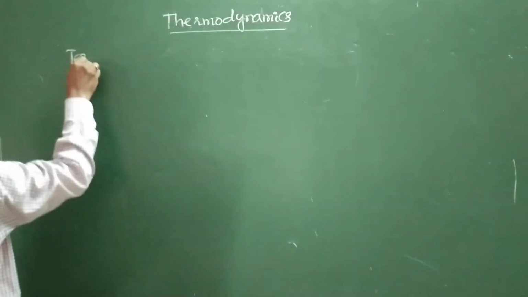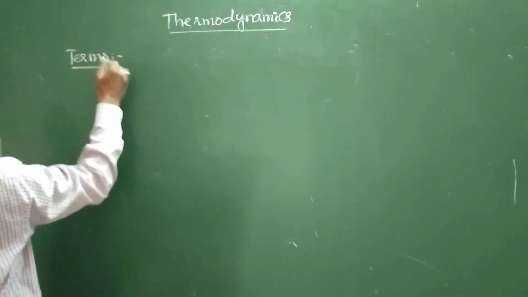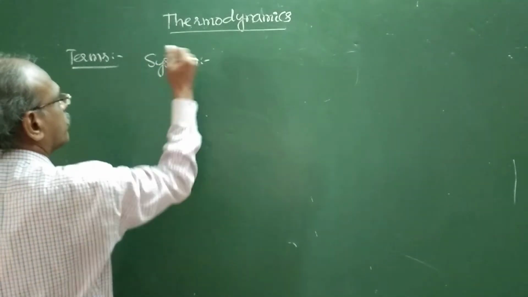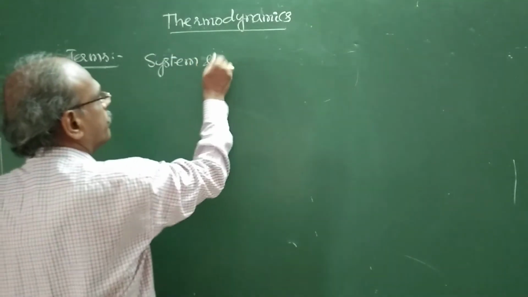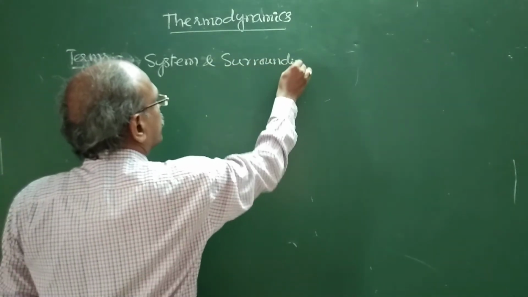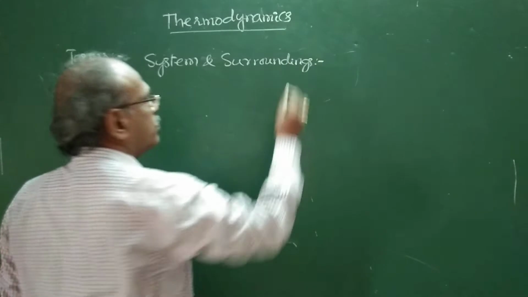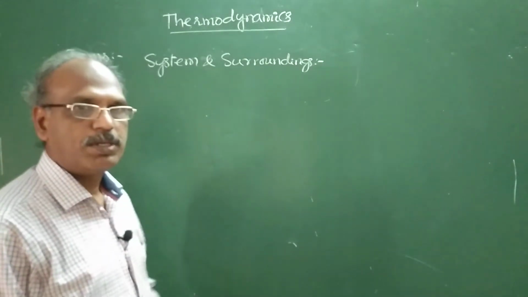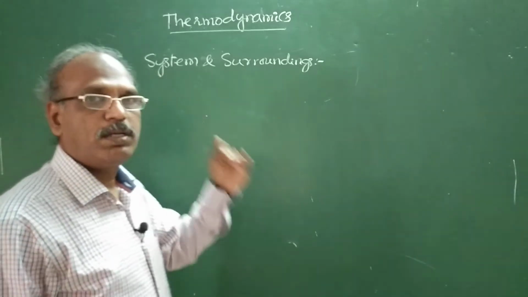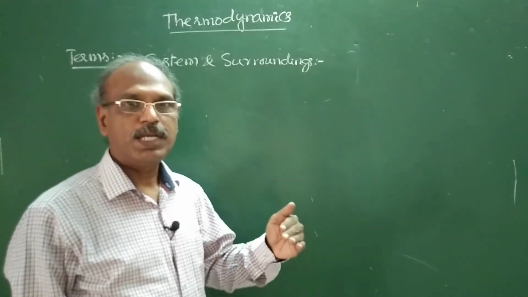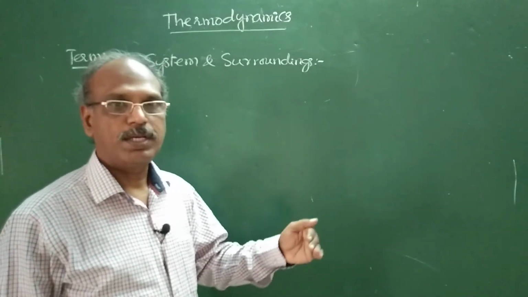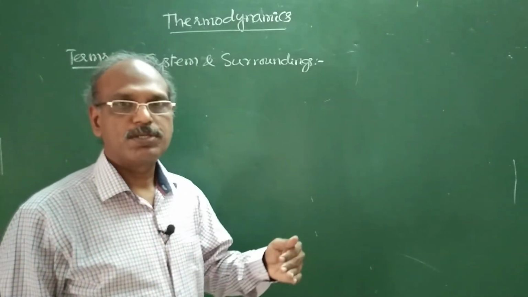System and surroundings. System is defined as a part of universe under investigation, in which we are going to study the changes.